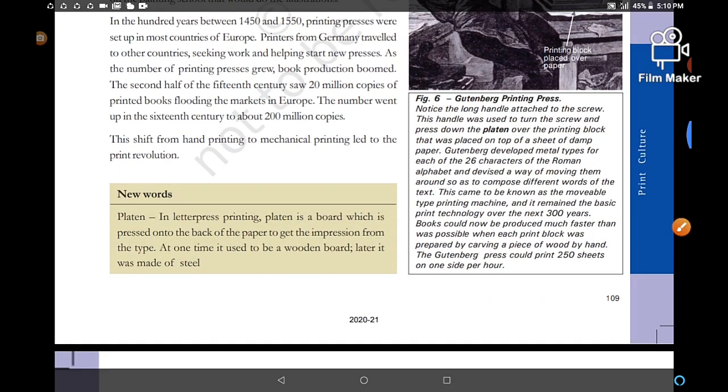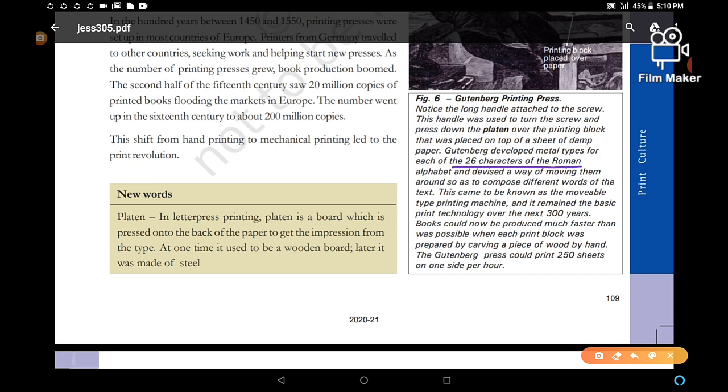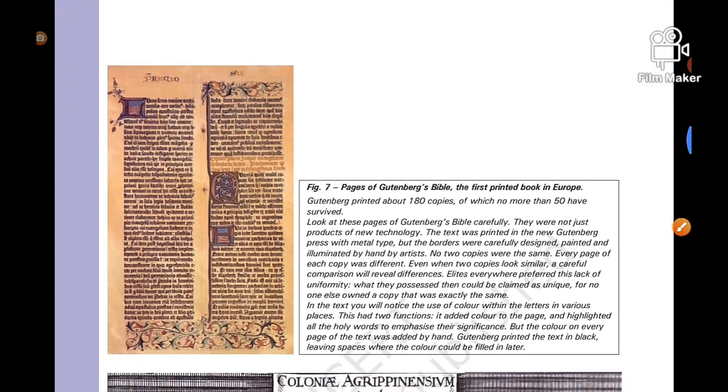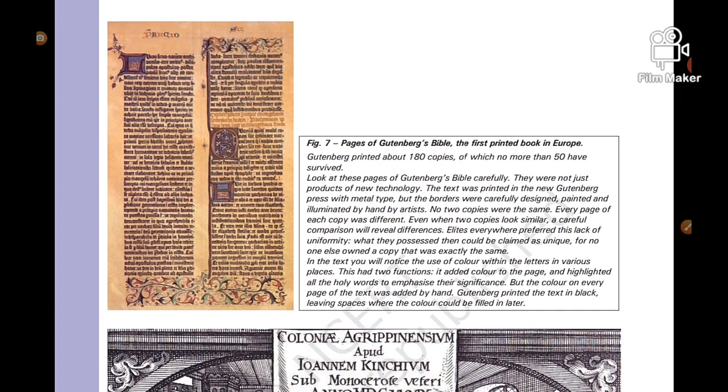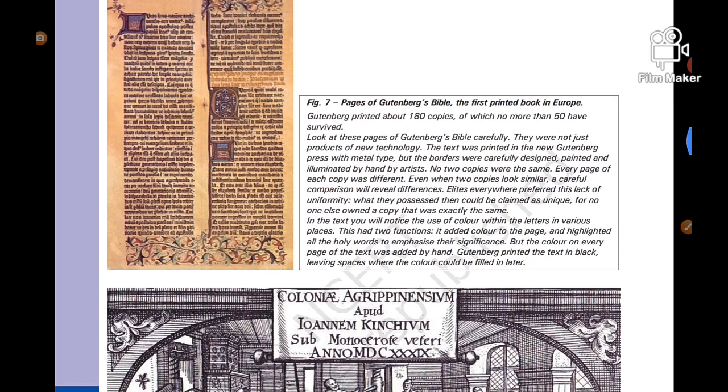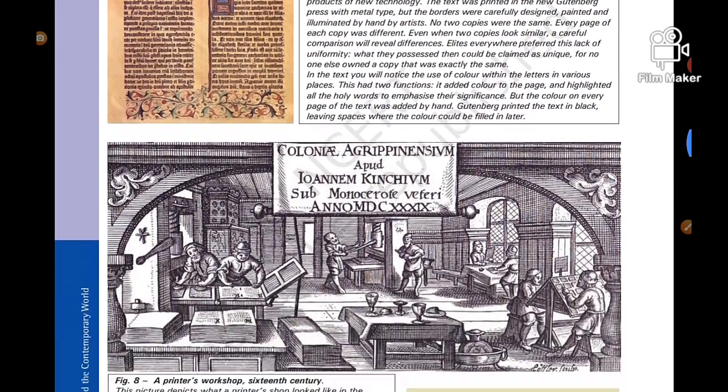So in the Gutenberg printing press, 26 characters of the Roman alphabet were used, and he devised a way of moving them around so as to compose different words of the text. In this press 180 copies of the Bible were published, and the main feature of this press was that 250 sheets on one side could be printed per hour. Clear? You have to remember this. So this was about the Gutenberg printing press, and pages of Gutenberg's Bible, the first printed book in Europe. We already have discussed it.